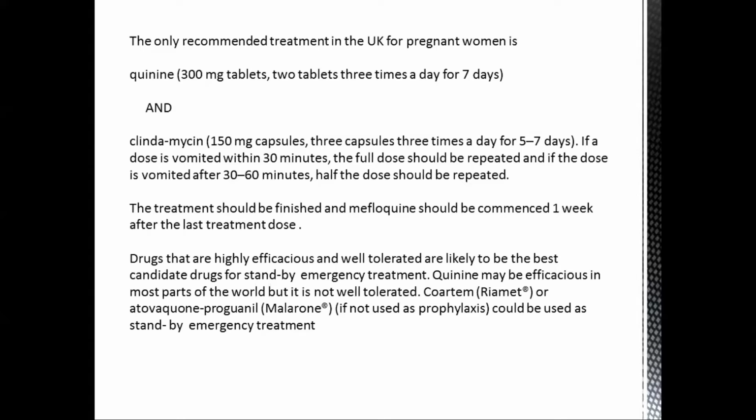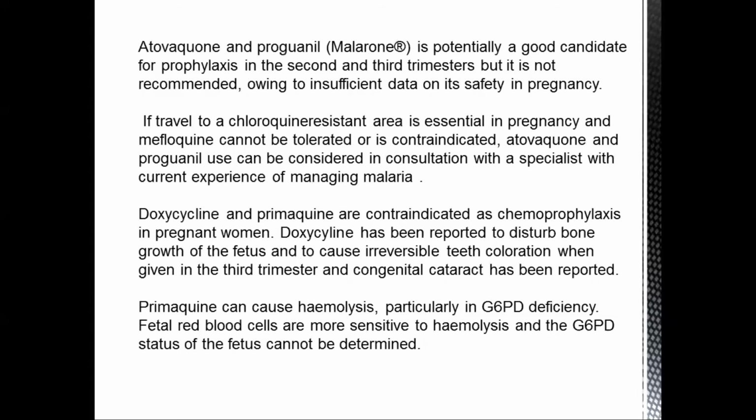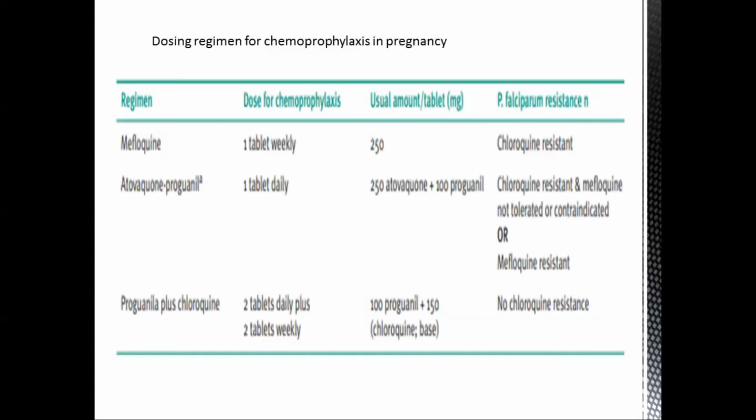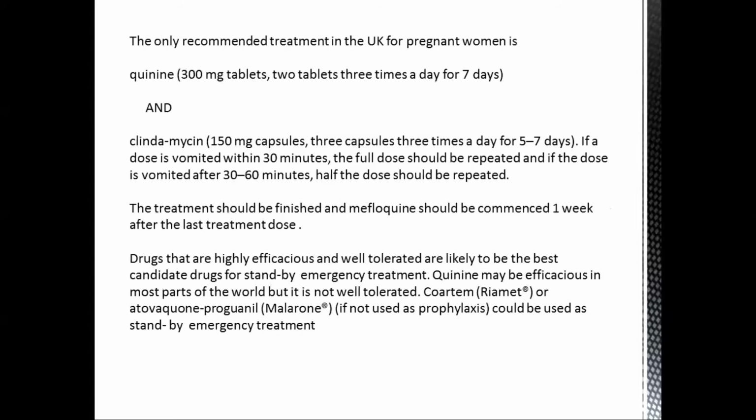But if she vomits within 30 minutes, then the full dose needs to be repeated. If she vomits after 30 to 60 minutes, the half dose needs to be repeated. And if the woman is having fever, antipyretics should be given for the fever.